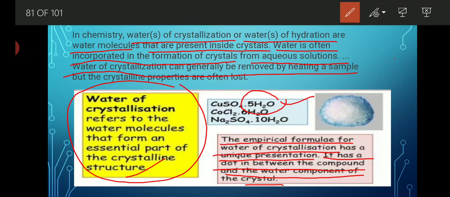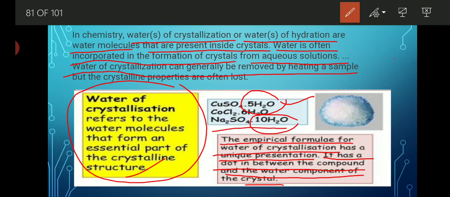Similarly, other salts are also there. Sodium sulfate, Na2SO4.2H2O. So that .2H2O is water of crystal. I already explained that water of crystallization is a process in which a certain amount of water gets attached with any salt along with a dot.